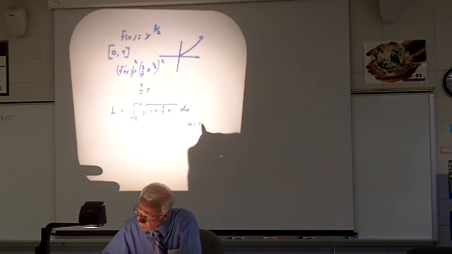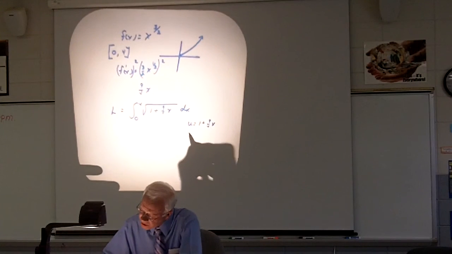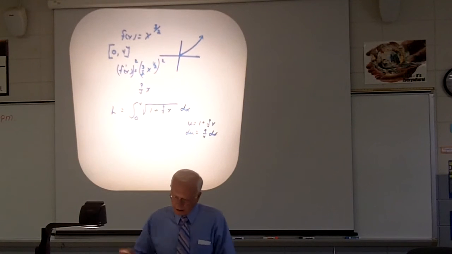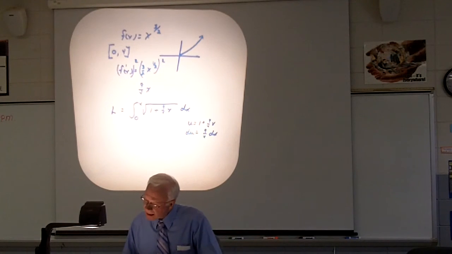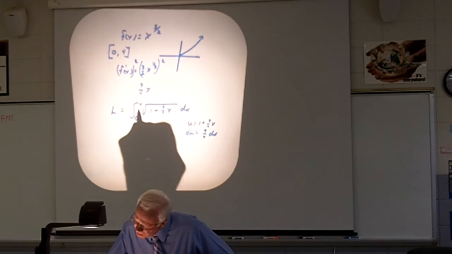So u is going to equal 1 plus 9/4 x. Okay, so du equals 9/4 dx. Okay, now, so you can keep track of some things. Over here, I need a 9/4.